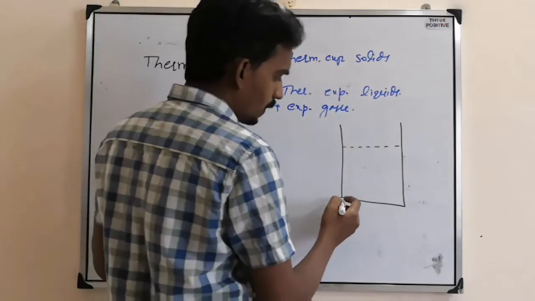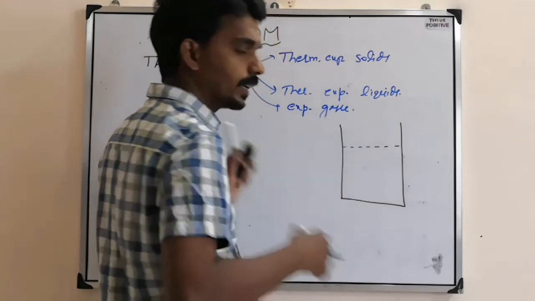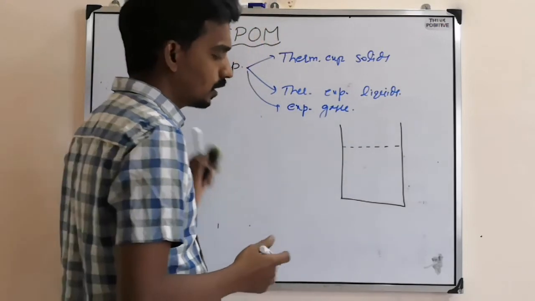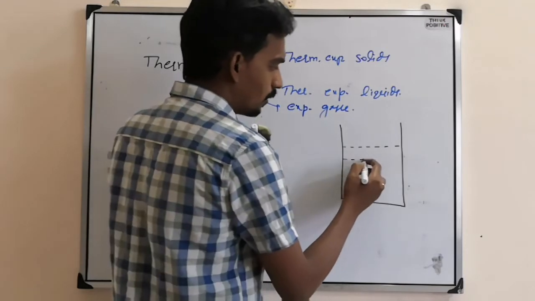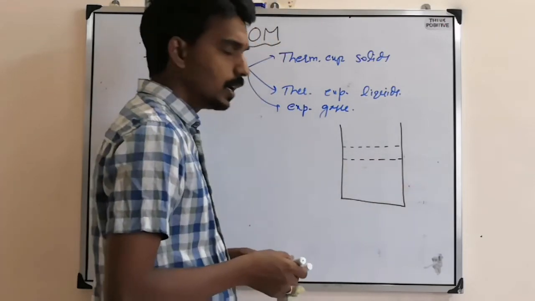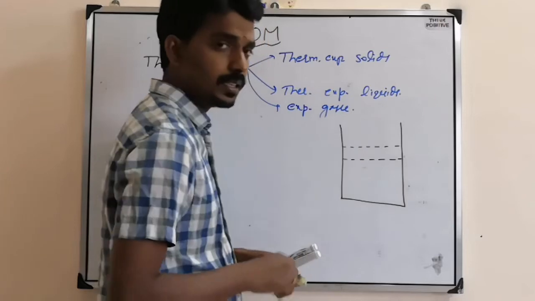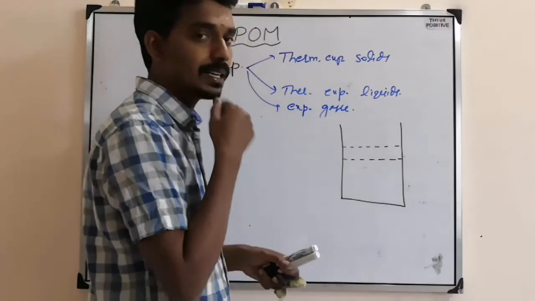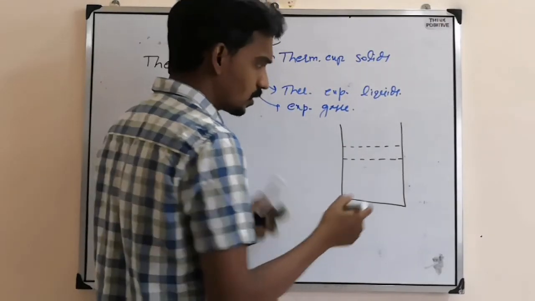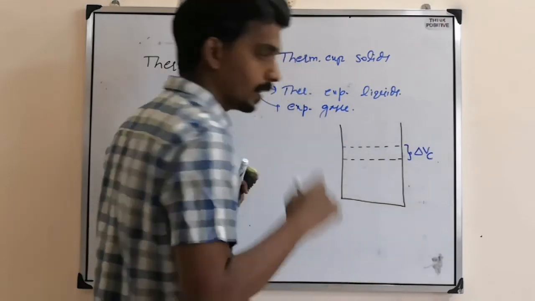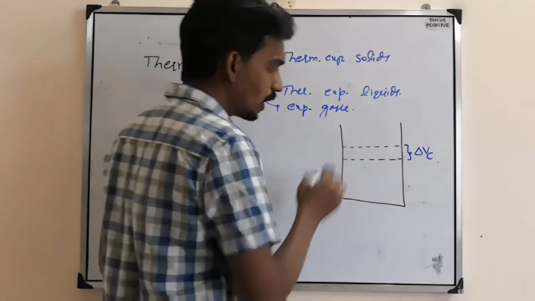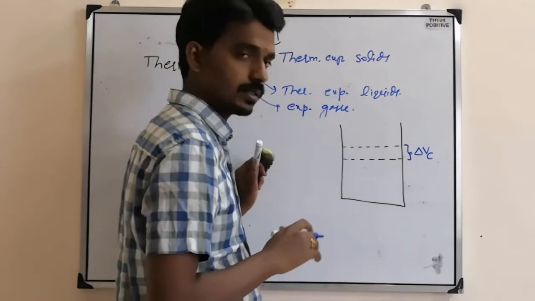First what happens is the solid container gets heated up, so the solid will expand, and the liquid level drops. But this change is not because the liquid got heated up. It is because the solid got heated up. So this is the change in volume of the container, so first the liquid level reduces.